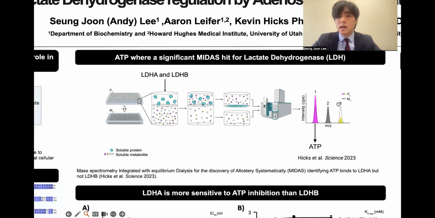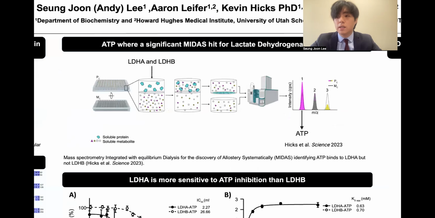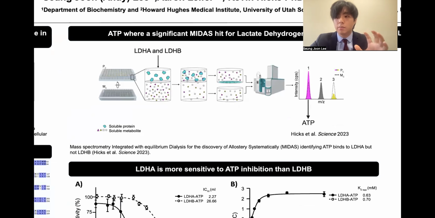Recently, Dr. Hicks and Rutter developed mass spectrometry integrated with equilibrium dialysis for the systematic discovery of allosteric regulators, called MIDAS. There are two chambers. When they are combined, the protein cannot move across the membrane. However, metabolites can. After letting it reach equilibrium concentration, metabolites bind to the protein, and the protein gets denatured. After the denaturation, they ran mass spectrometry to measure the abundance of metabolites and compare the top and bottom chambers in order to check which metabolite is binding.